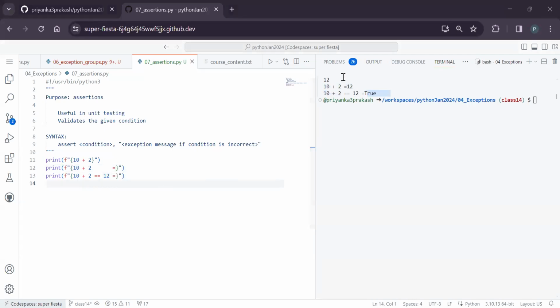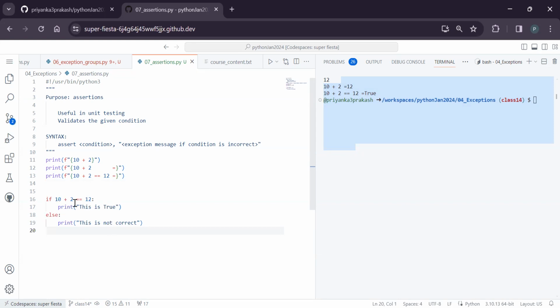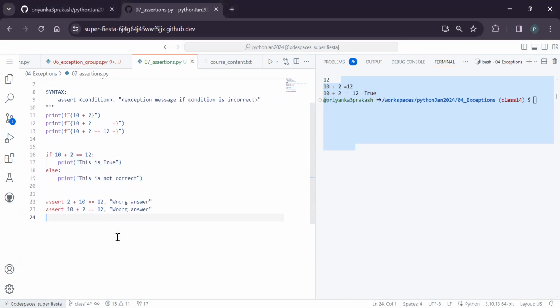But we cannot see every time in the console whether it is true or false. And also, one more thing is sometimes the programs will not be run manually every time. It will be run by the systems, so they cannot check whether it is true every time. So for that, we have something called assertions. Because if you write an if condition or else condition, that is fine, but you cannot see that. So the best part for doing this is using the asserts. Next, when you go for PyTest, you will learn the same things only.